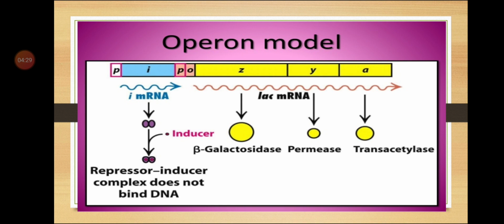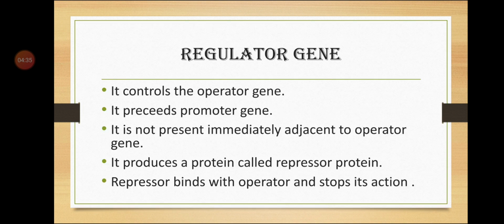Next, it produces a protein called repressor protein. This repressor binds with the operator and stops its action. What is the function of this regulator gene? It produces a protein called repressor protein, and when this repressor protein binds with the operator gene, it stops its action. Hence it is called regulator protein.